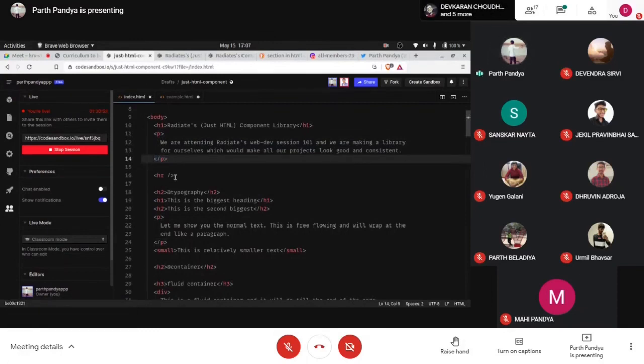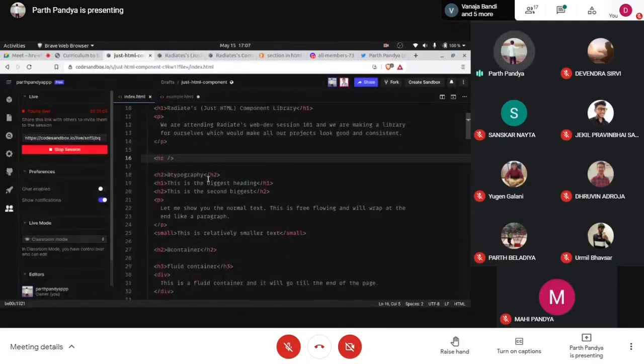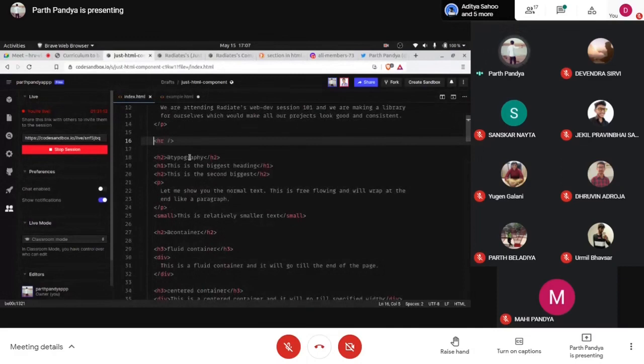Fine. This is just an HR tag, horizontal rule. Horizontal rule is a thematic break in HTML. Headings are actually of six types: H1, H2, H3, H4, H5, H6, and each starts with an opening tag, then the content inside it, and after that a closing tag. The same basic anatomy which HTML follows.